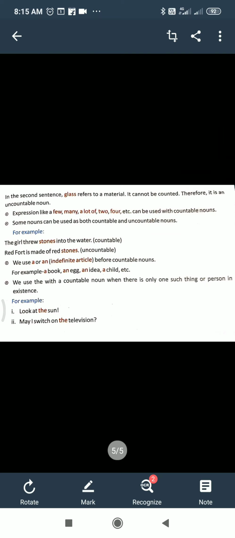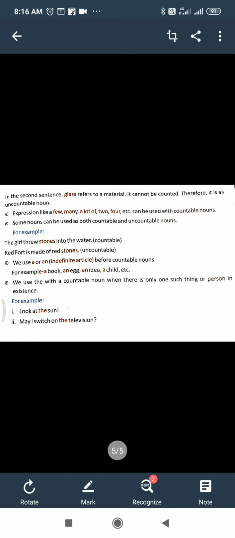Okay, and now next page, some information related to it is given here. In the second sentence, glass refers to a material, it can be counted, and some more things about it, read it and understand. Okay, that is now completed. Chapter number 4 completed. That material noun exercise and abstract noun exercise I will give you in PDF to do.